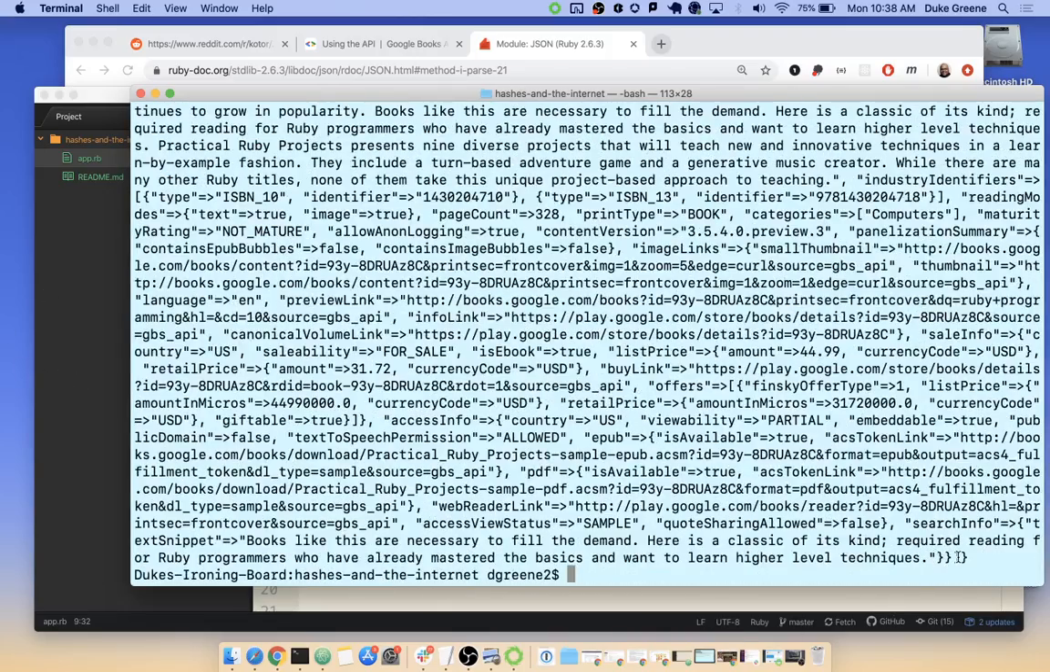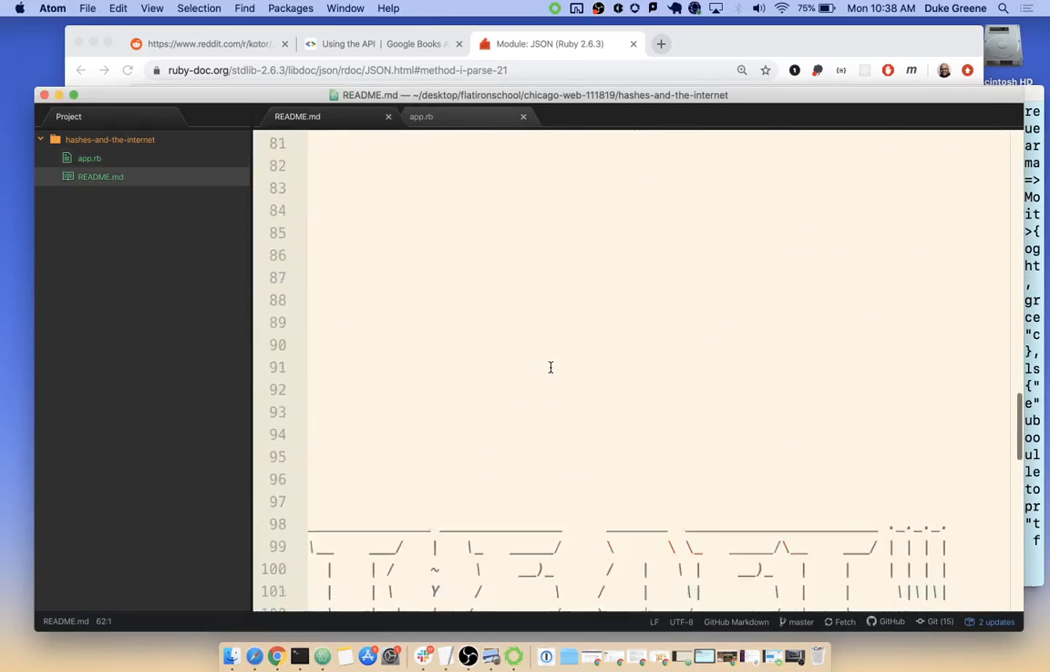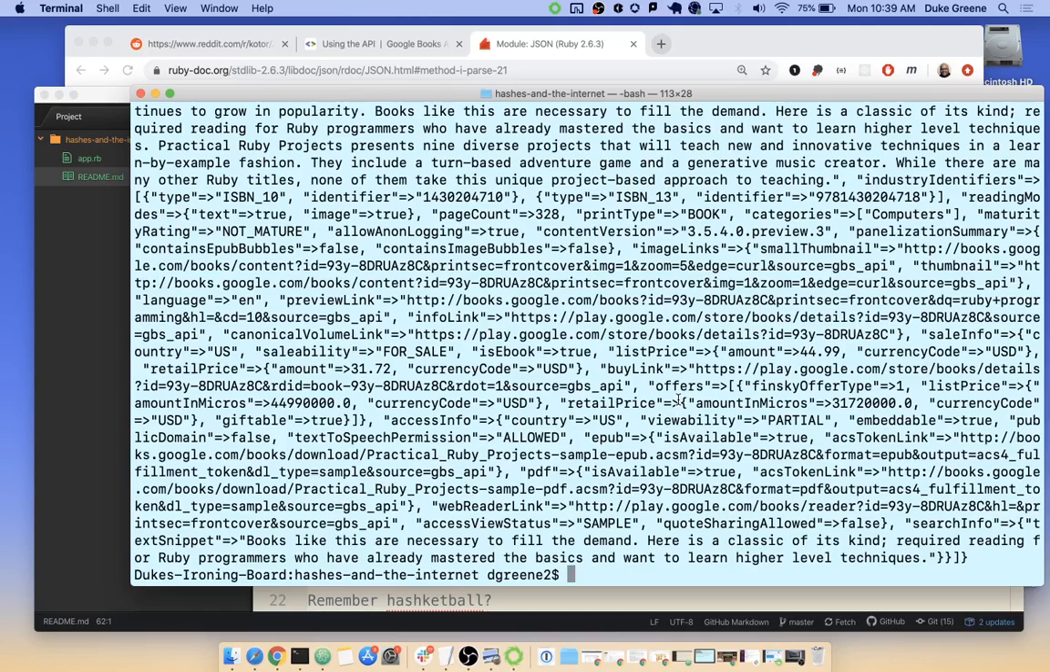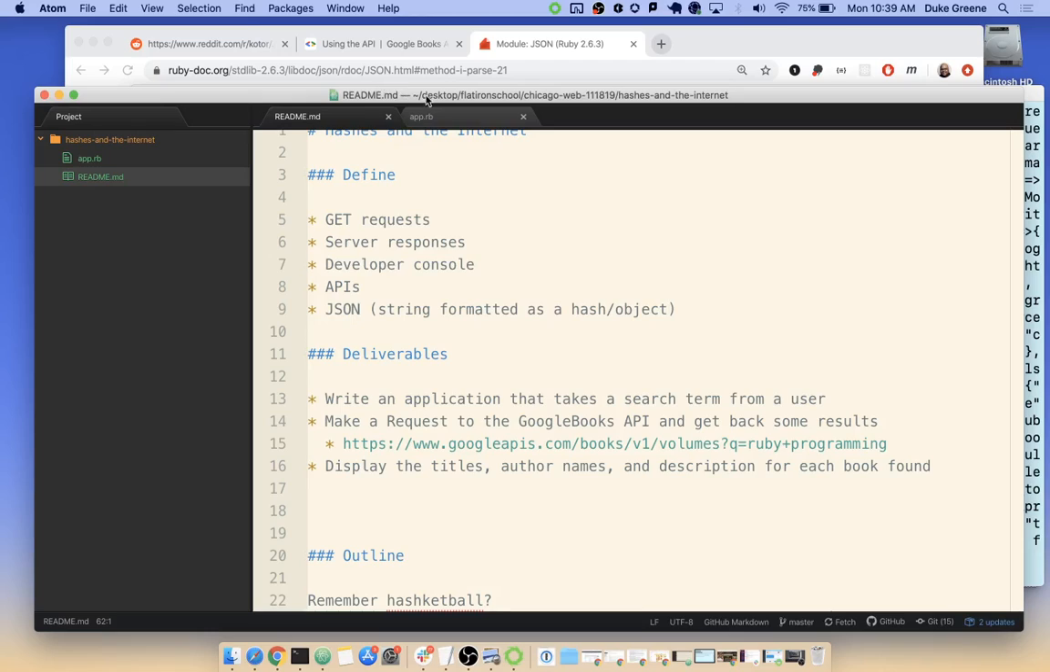So going back to this README, if I wanted to get to a couple of these deliverables, the first one would be to take a search term from a user and then use that search term to modify the request. Where in this URL is the search term? Sorry, other tab.